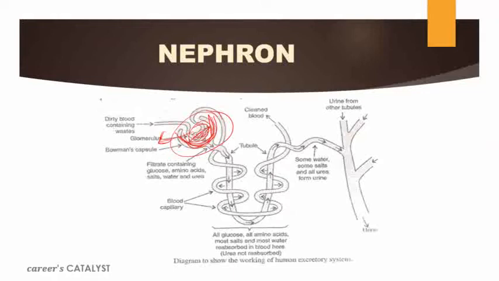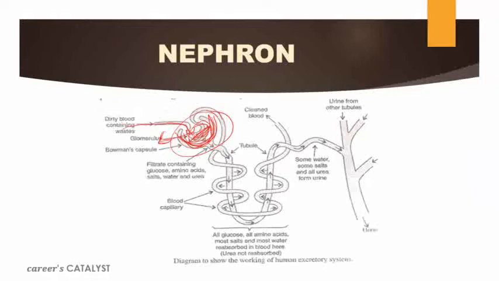Now, the blood entering the glomerulus, as you can see here, carries the waste material, which is going to be filtered here. This Bowman's capsule and glomerulus will help to filter that waste material from the blood.